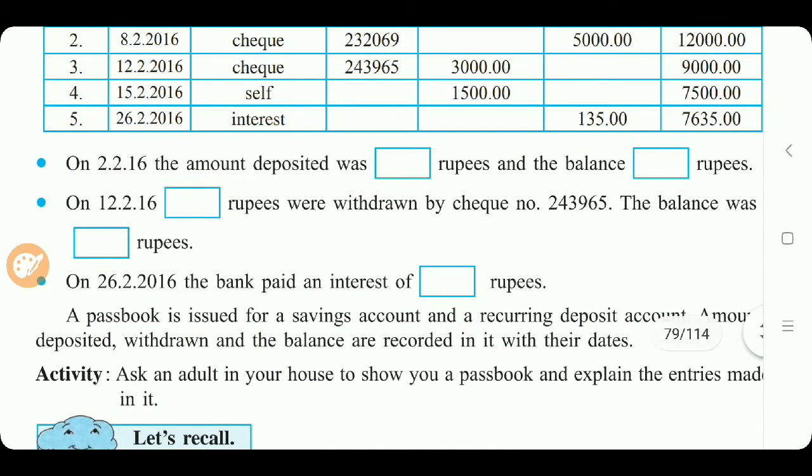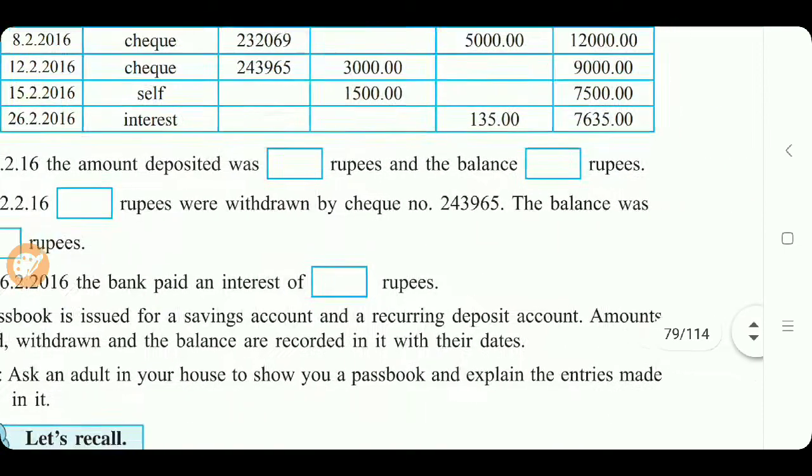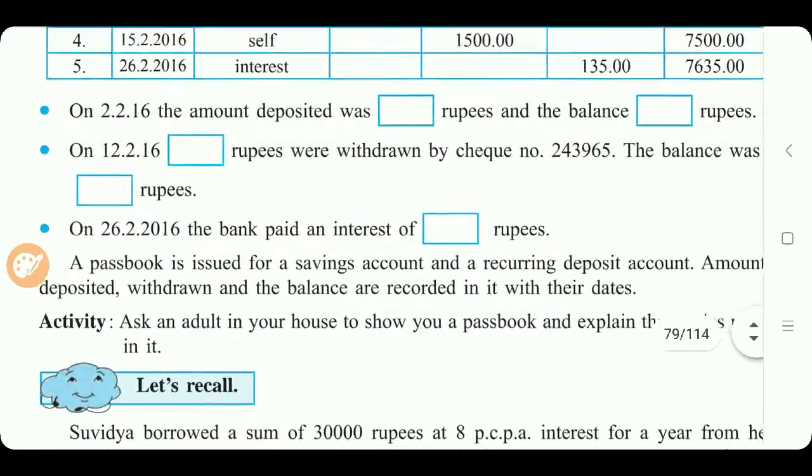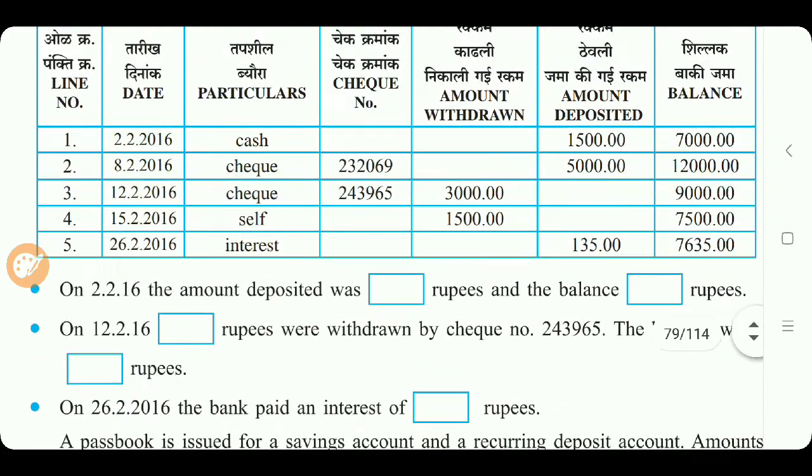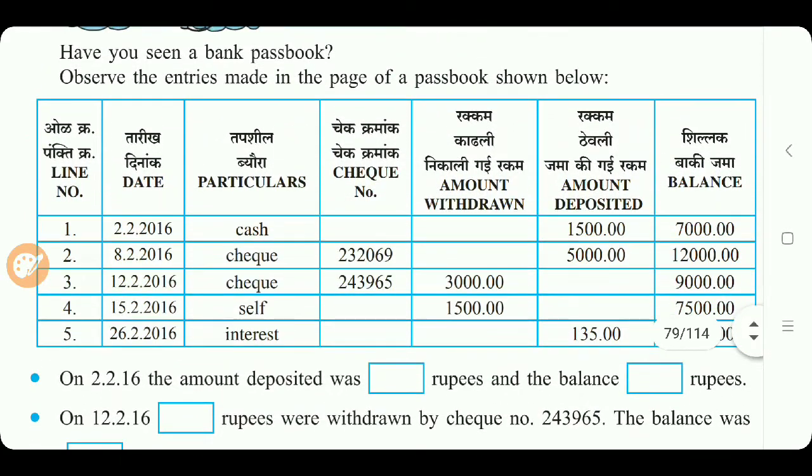A passbook is issued for a saving account, also a recurring account and a current account. Amounts deposited, withdrawn, and the balance are recorded with their dates in the passbook. Okay students, hope you understood about these different types of accounts and about the passbook. Now in the next video we'll study about simple interest.